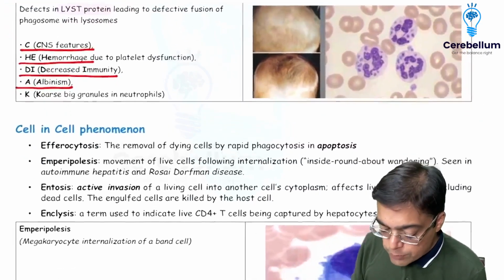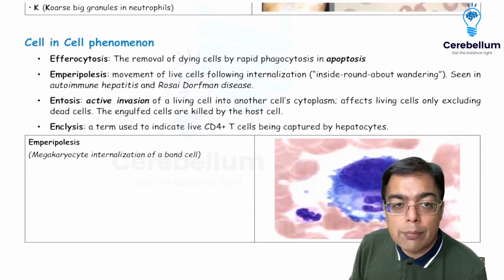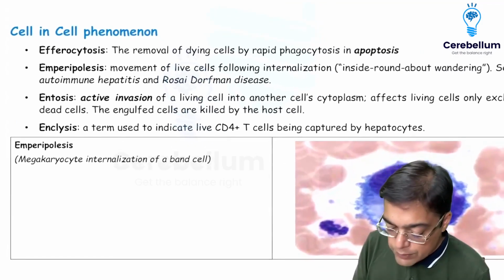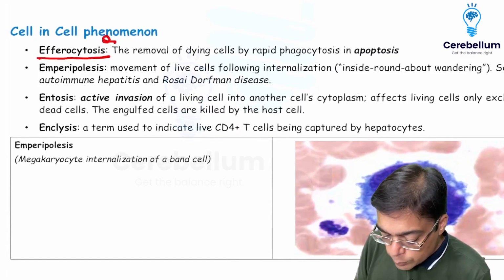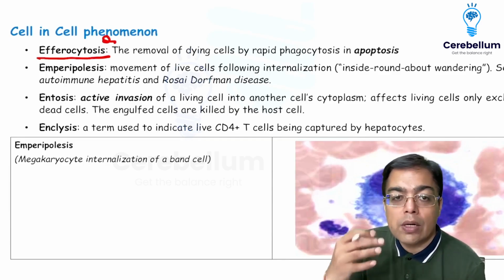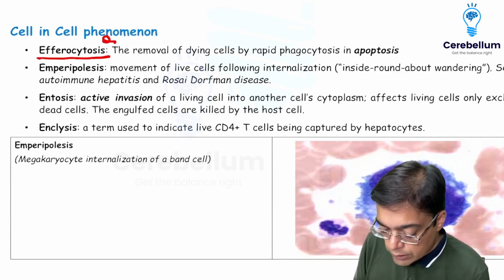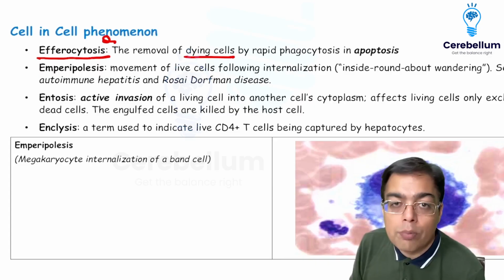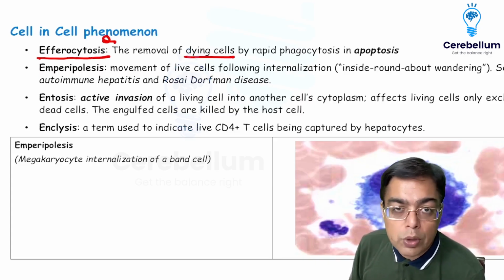We also associate special example of phenomena over here, which is going to be asked in the exam. That's given the name of cell within cell phenomena. So one example of cell within cell phenomena is what we talked about in association with something like apoptosis, that was caspase dependent programmed cell death, in which the dead cells were rapidly removed. So therefore they were not able to cause any inflammation. That was given the name of efferocytosis. Remember the role played by C1q, the role played by thrombospondin, right? That's what I want you to remember.